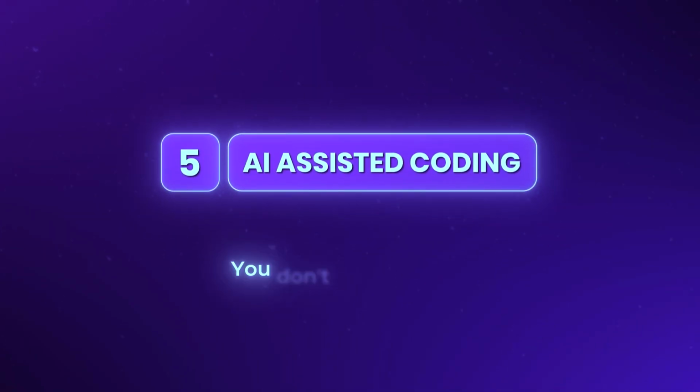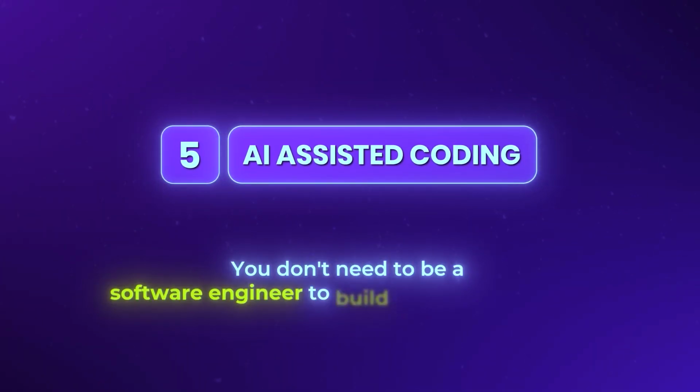Now, talking about open source and developers implies that you need to know how to write code to participate. For a long time, that was true, but that barrier has just collapsed. This brings us to fundamental number 5. The fifth fundamental is realizing that you don't need to be a software engineer to build software anymore. We have entered the era of AI-assisted coding, sometimes called vibe coding. The reality is that you can now describe what you want in plain English, and the AI will write the actual code for you. Let me give you an example.